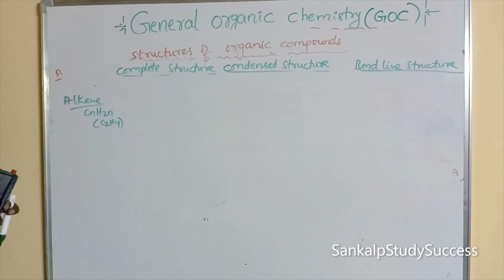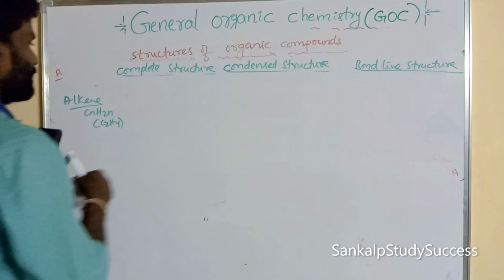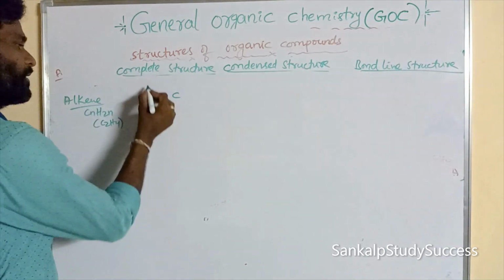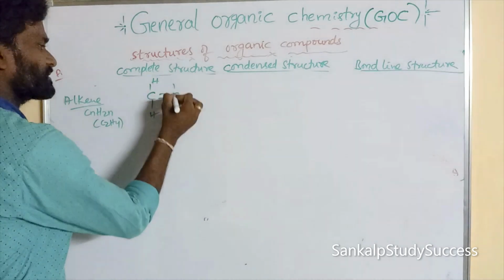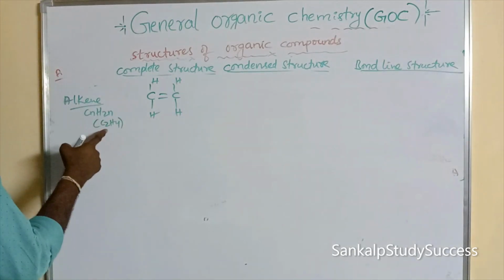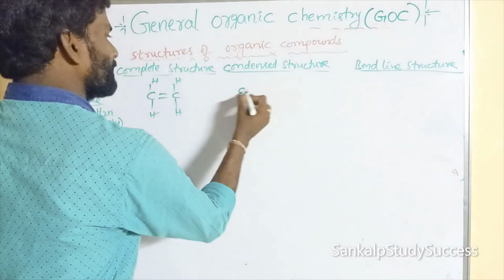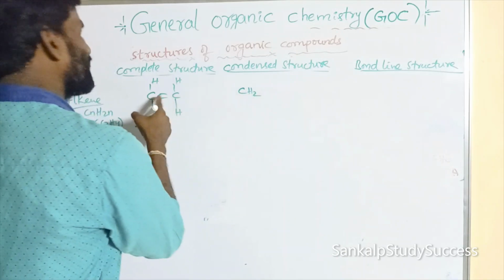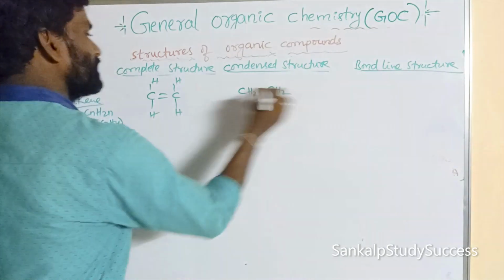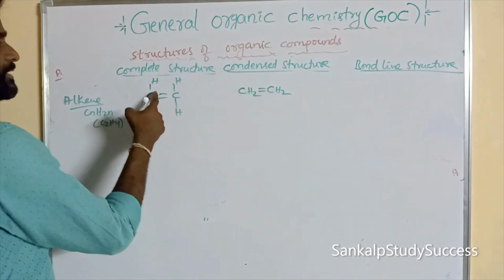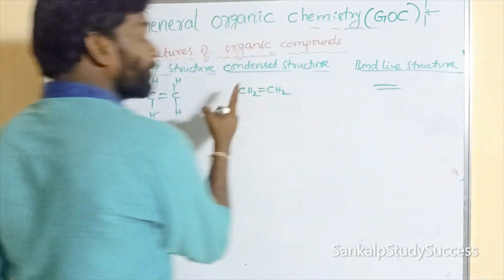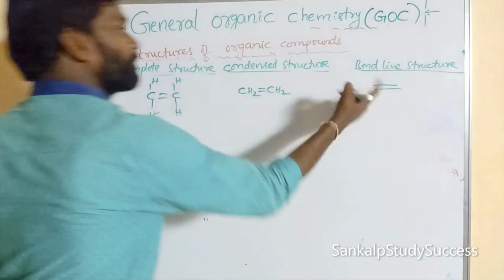C2H4 means 2 carbons, and this is an alkene so it must contain a double bond, with the remaining hydrogens. In the condensed structure we don't write single bonds, but the double bond can be written. So each carbon is surrounded by two hydrogens, with the double bond between them. In the bond line structure, only the bonds are represented, here the double bond, right?